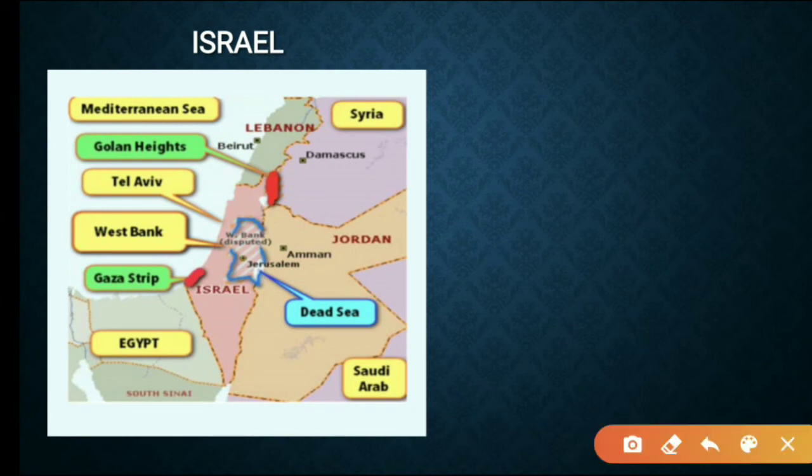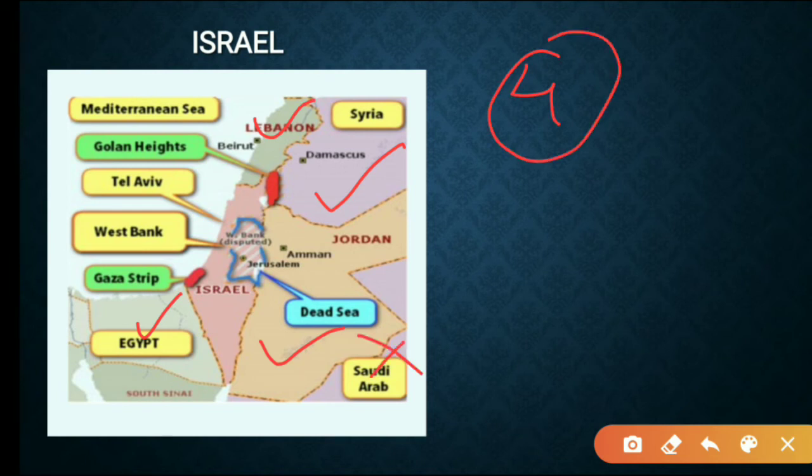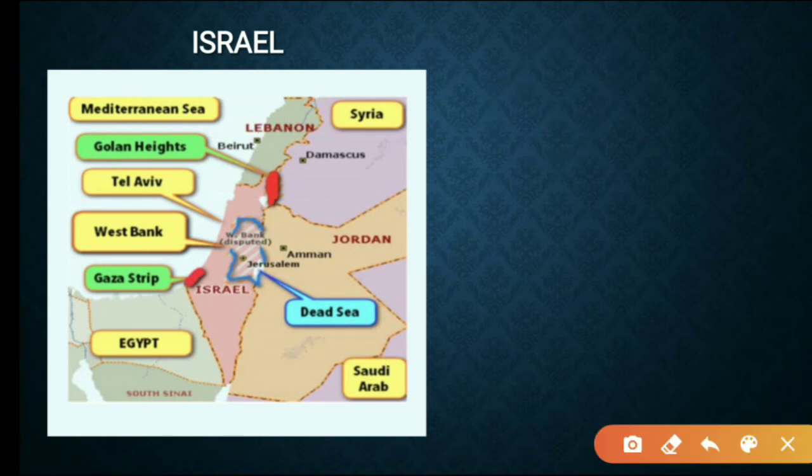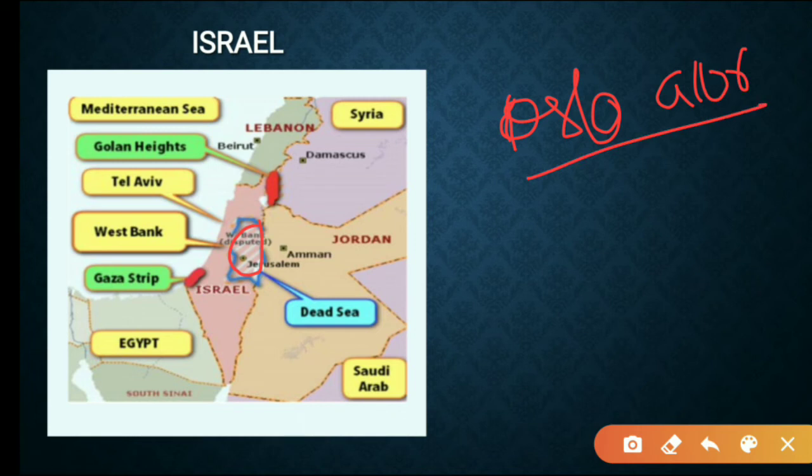Next is Israel. So Israel is bordered with Egypt, here Jordan, Syria and Lebanon. Four countries and not with Saudi Arabia. Okay, and the important thing here is it borders with Mediterranean Sea. Israel borders with Mediterranean Sea. Okay, this Mediterranean Sea. We have West Bank here. We know this Israel and Palestine conflict, right? Territorial dispute. We have Oslo Accords and other peace accords. Recently also USA has released a peace accord.